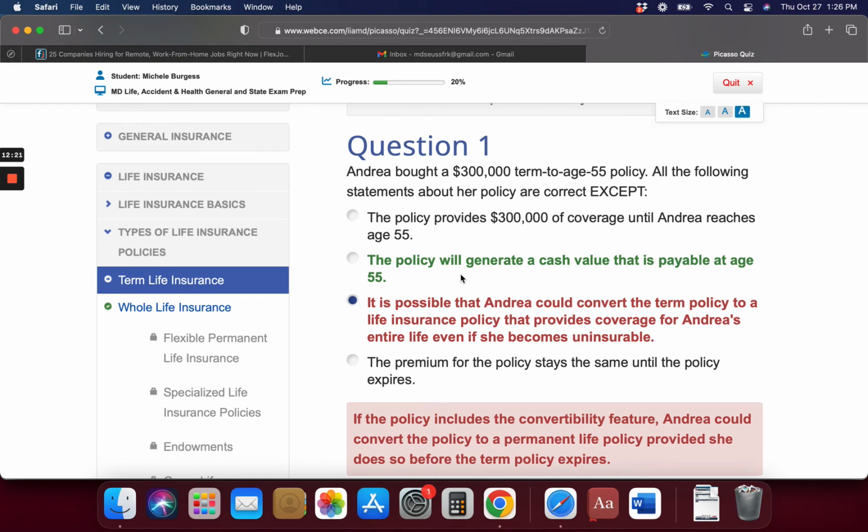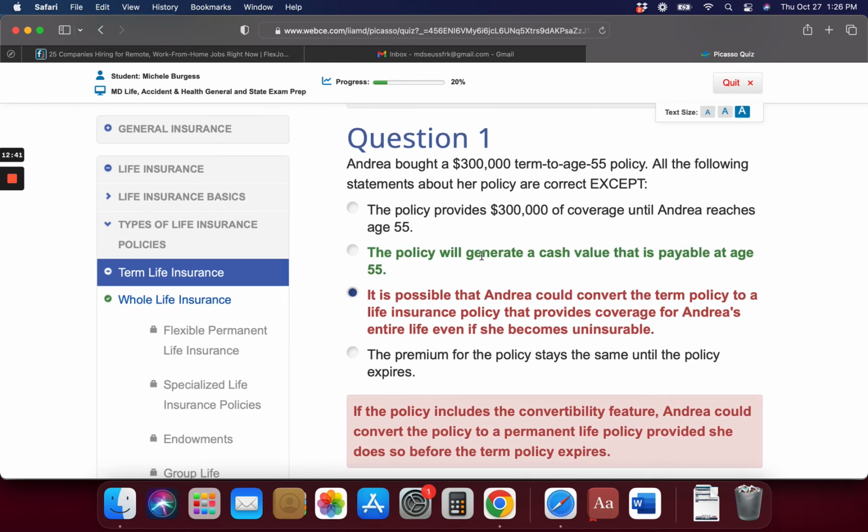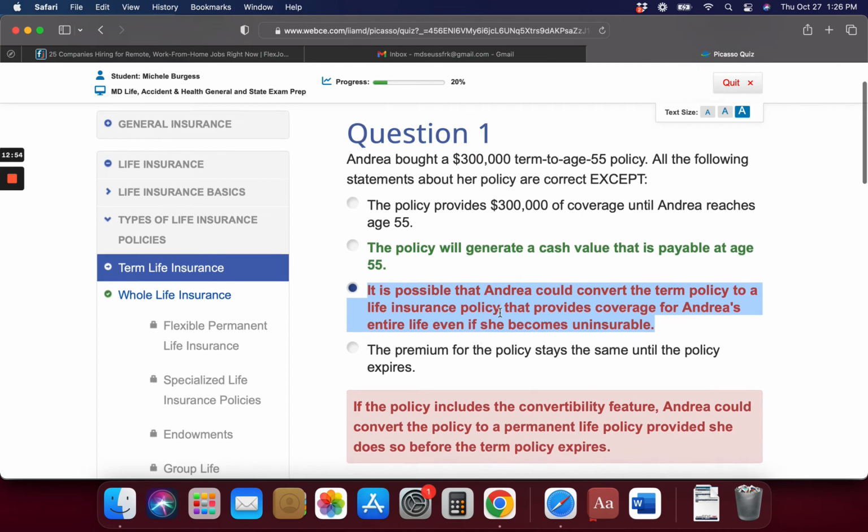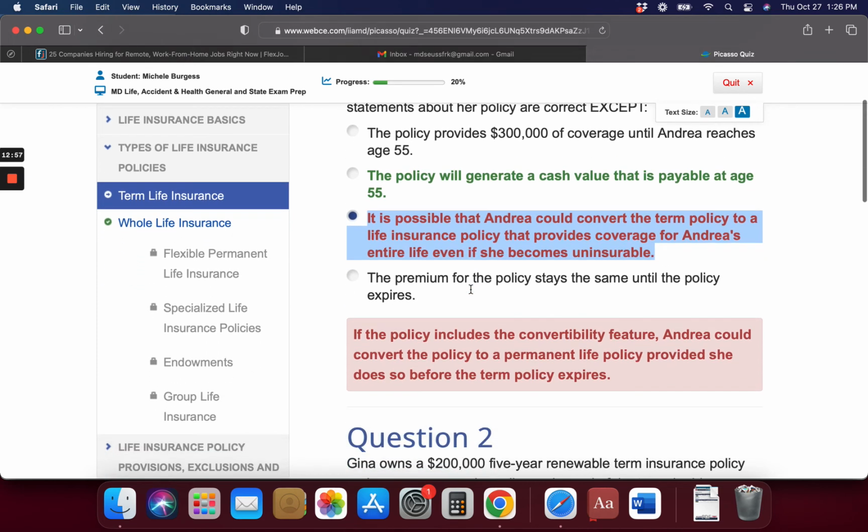Okay, if the policy includes the convertibility feature, Andrea could convert the policy to a permanent life policy, provided she does so before the term expires. So she could convert this to a permanent life policy. That is, everything is correct except that she cannot convert the term policy to a life insurance policy that provides for her entire life. So that's the wrong answer here.